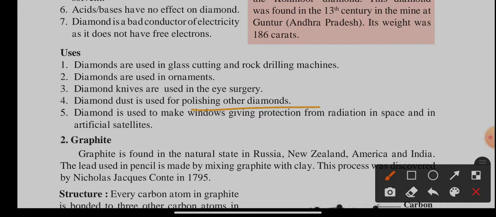In space, various spacecraft are launched, and to prevent the bad effect of radiation emitted from cosmic bodies, the windows of that unit are protected with the help of diamond. Diamond dust is used for polishing purposes.